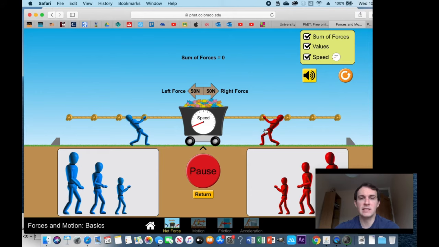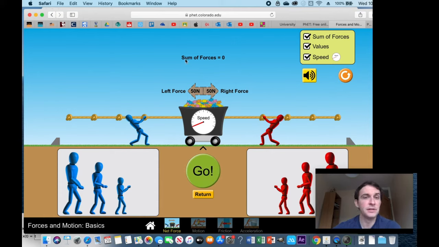So this is Newton's first law. Newton says stuff ain't gonna move if the forces acting on it are balanced. Newton's first law, that's numero uno, says that objects will remain at rest, that means stationary, or at a constant velocity if the forces acting on it are balanced. Okay, so now let's switch it up a little bit.